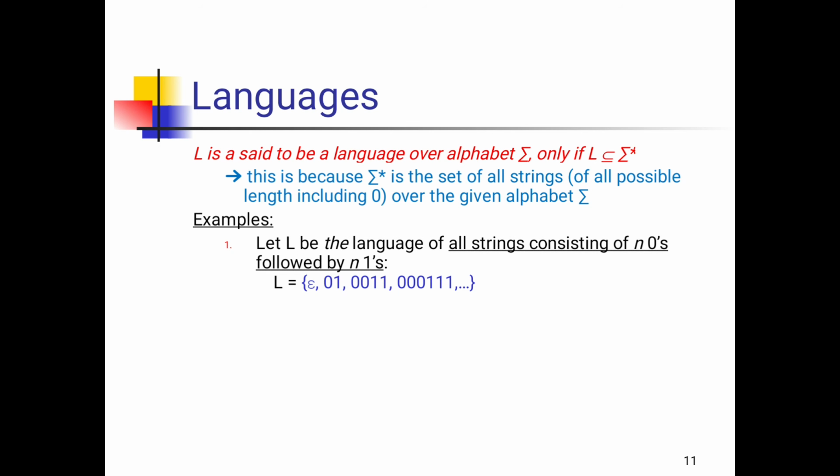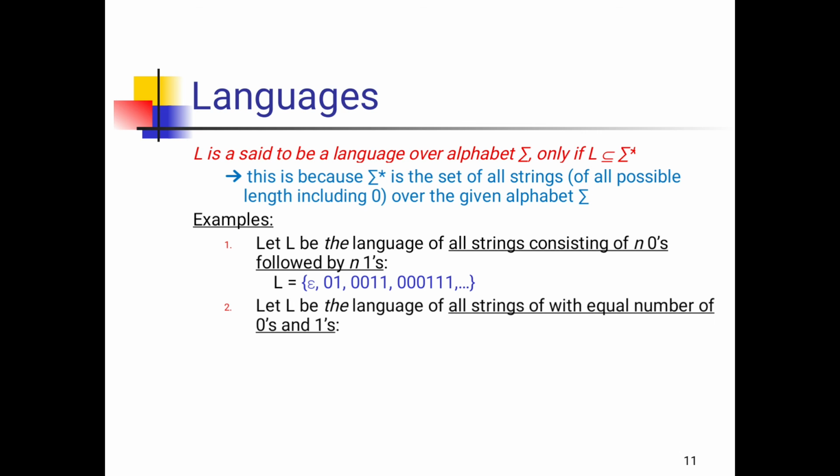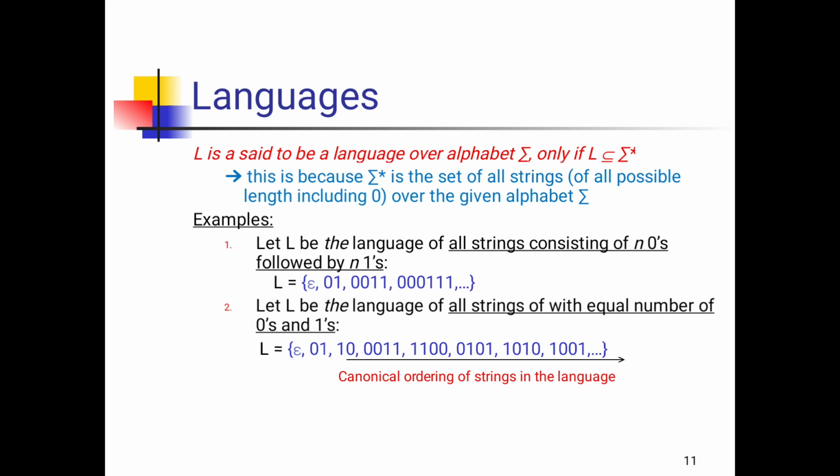For example, let L be the language of all strings consisting of n zeros followed by n ones. That means L is equal to {01, 0011, 000111, and so on}. Let L be the language of all strings with an equal number of zeros and ones. So this also consists of an equal number of zeros and an equal number of ones. So that is about the language.